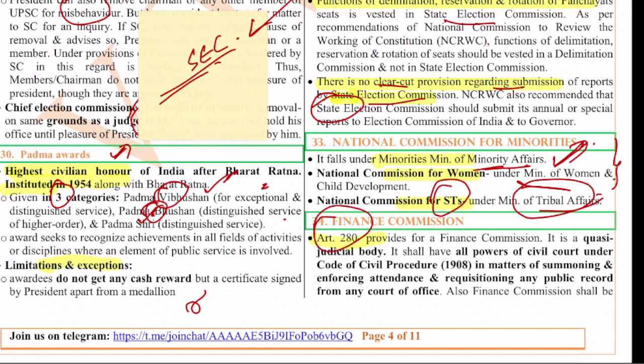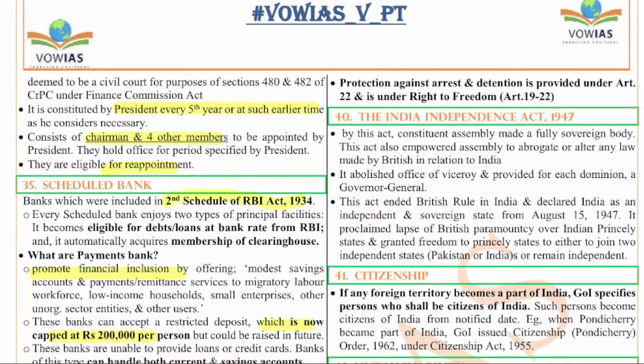Next, Finance Commission. The Finance Commission, formed under Article 280, is a quasi-judicial body. It has all the powers of a civil court under the CrPC, in the matter of summoning and enforcing attendance and requisitioning any public record from any court or office, right? And it is constituted by the president once in every 5 years. If you see the composition, it has a chairman plus 4 other members, and they are appointed by the president. They are also eligible for reappointment. Just remember this. They are also eligible for reappointment. Okay.